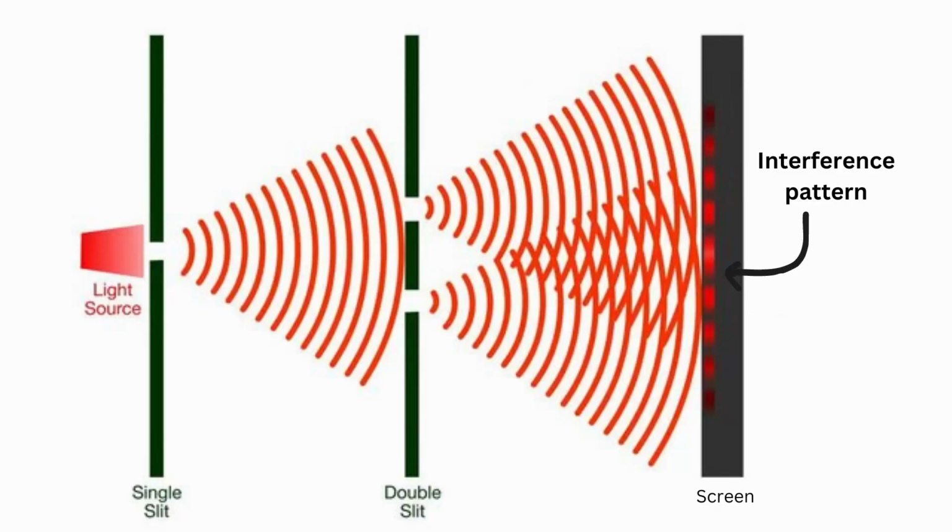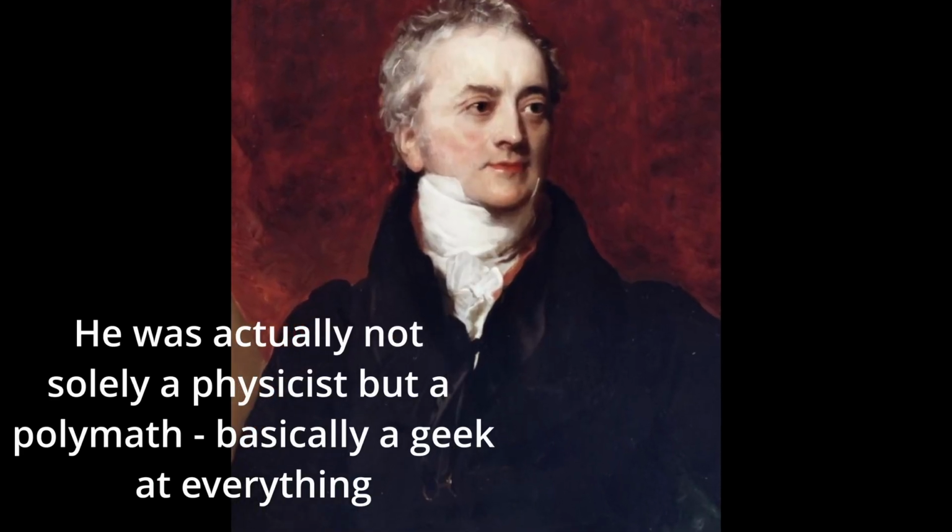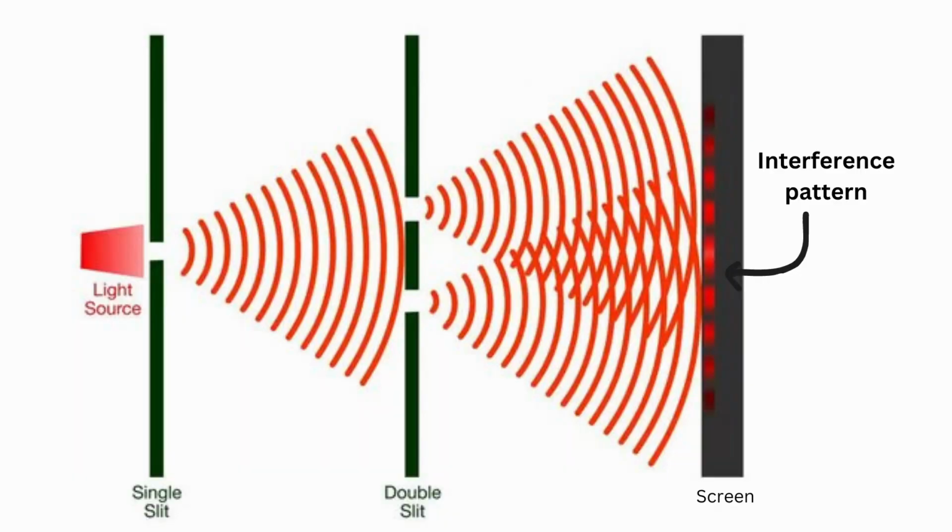Light. At first, light was thought to be a particle after the works of Isaac Newton, and it was thought to be a particle until around the 1800s. Then, the famous double slit experiment was performed by the physicist Thomas Young in the 1800s, which proved that light was a wave.